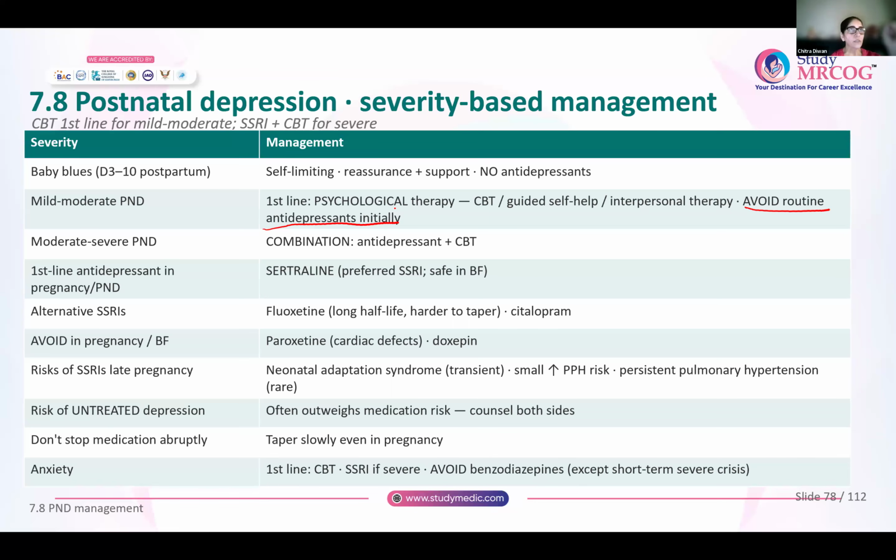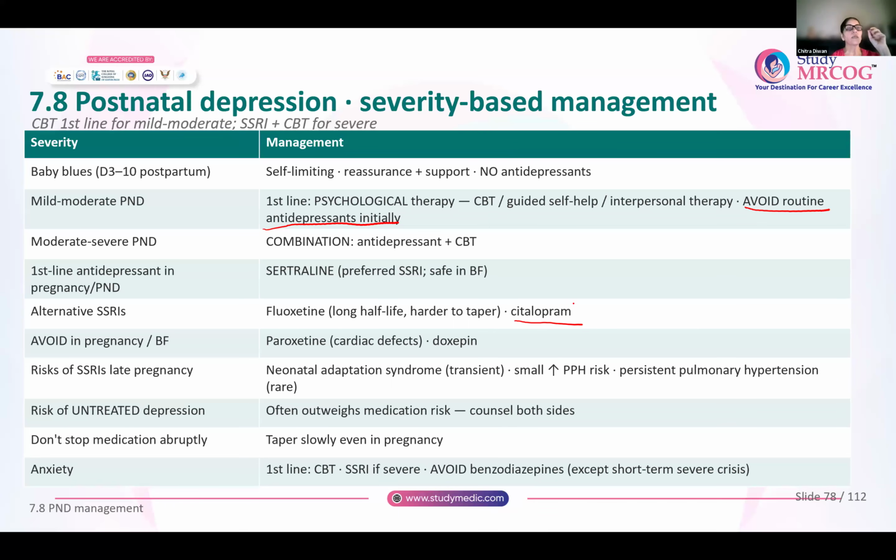Antidepressants that are safe in pregnancy or in the postnatal period, you can give sertraline. It is the first line preferred. It is safe in pregnancy and in breastfeeding also. An alternative SSRI that you can give is fluoxetine. It has a longer half-life and it is hard to taper off. It is not very easy to wean the woman off fluoxetine. A better alternative is citalopram.